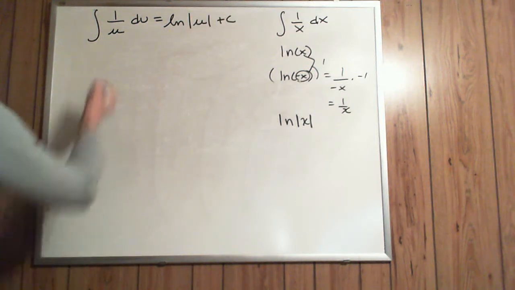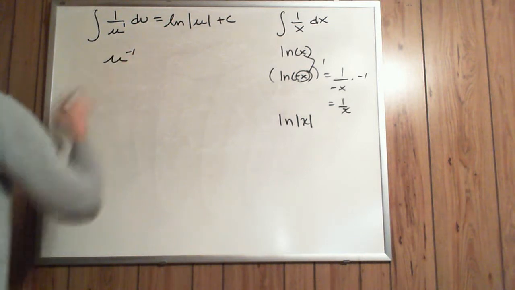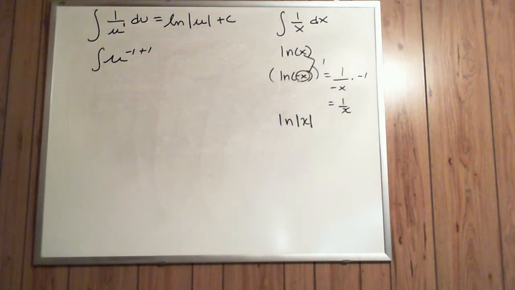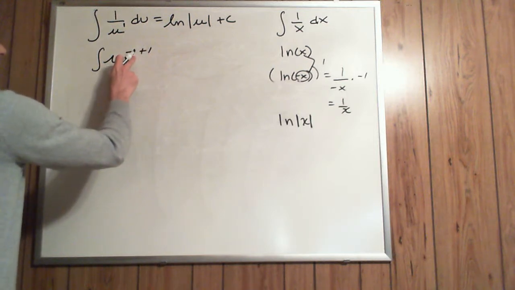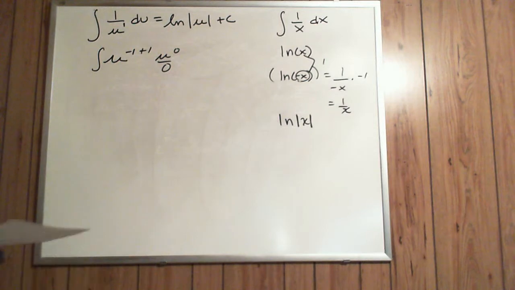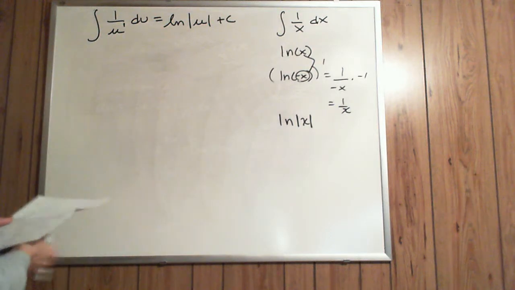Notice that the power down here in the bottom is the first. And if we rewrote that as u to the negative first, and you try adding 1 to that, using the rule u to the nth, increasing by 1, dividing by the new power, when you add the 1 to the negative 1, you'd get u to the 0, and you cannot divide by 0. So therefore that would tell you that something is wrong, that you cannot use that power rule. Okay, so some examples using this one.